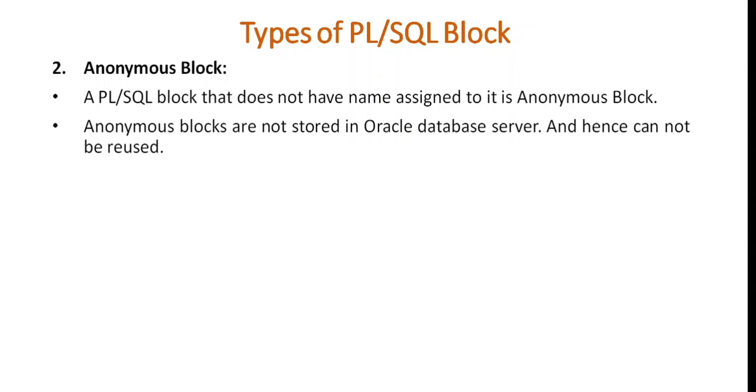They are temporary blocks. Since they are not stored in database server as an object, we cannot reuse them. These blocks cannot be reusable. It is for one time use only.